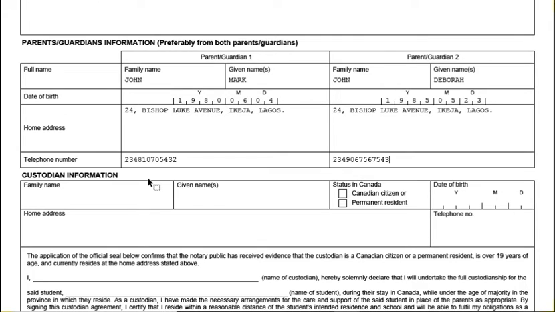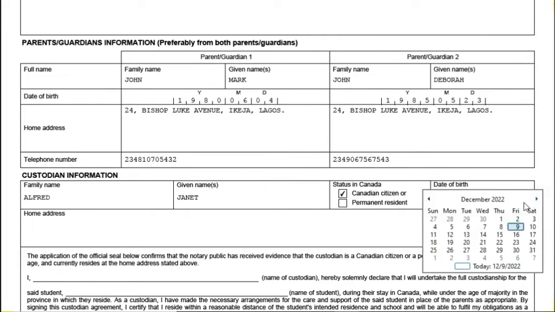Now custodian information, that is the person your child will be staying with in Canada. So let's say your child will be staying with Mrs. Alfred Janet. So we can assume that this is one of your sisters. So let's say Canadian citizen. So you need to fill the custodian information here.